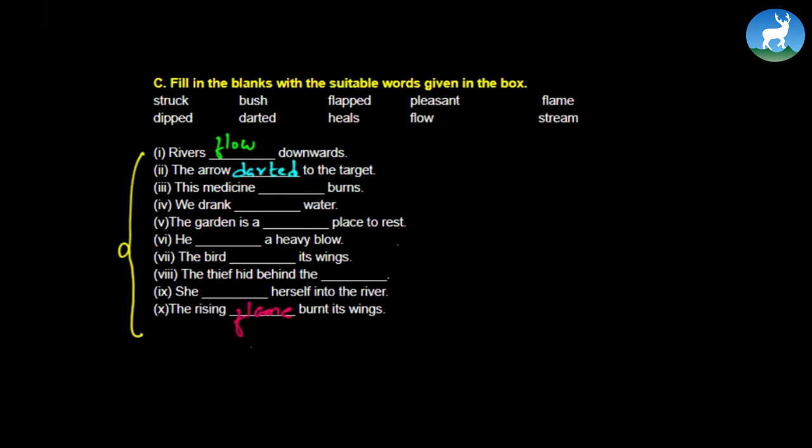See, there's a very simple fill in the blanks which you can do in the classroom. Of course, the words are given here in the box. So just choose the correct word and fill in the blanks. This certainly you can do in the classroom. Let's continue further.